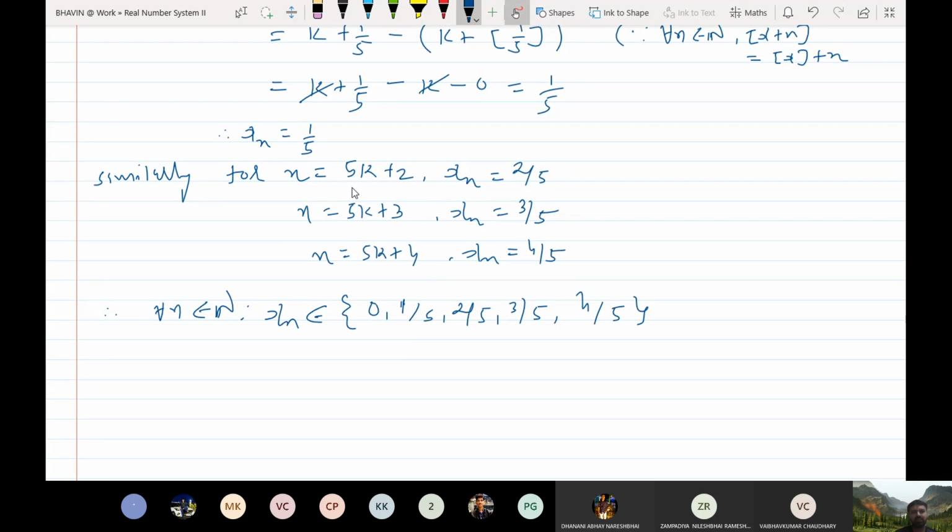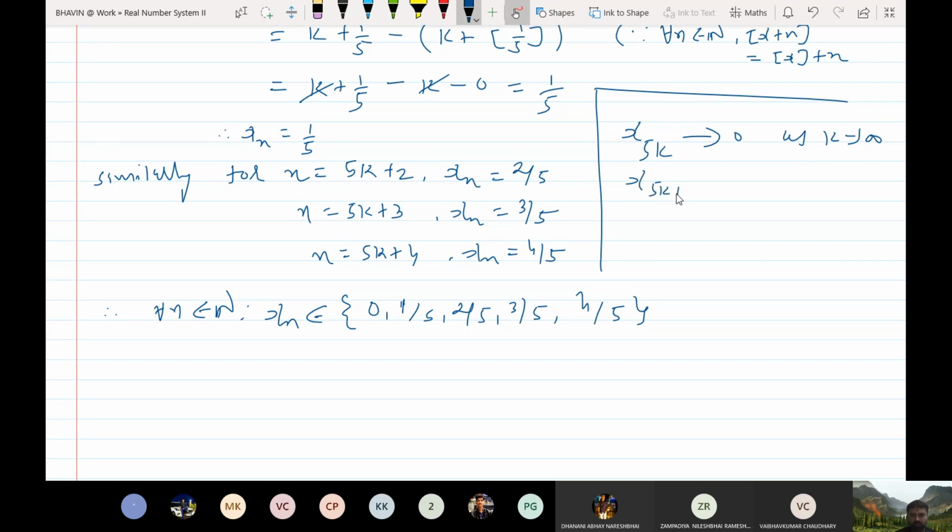Here the subsequence is seen. For each and every separate residue of n, you will have one subsequence. First is x5k, second is x5k plus 1. So x5k converges to which point? This tends to 0.